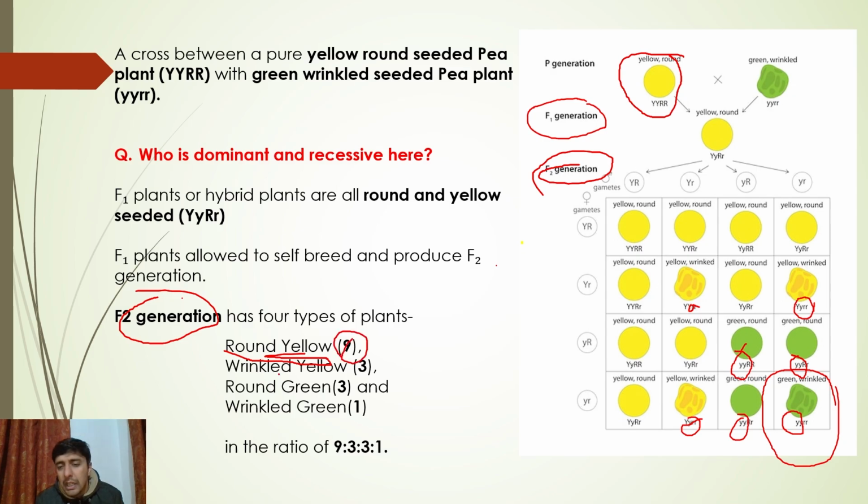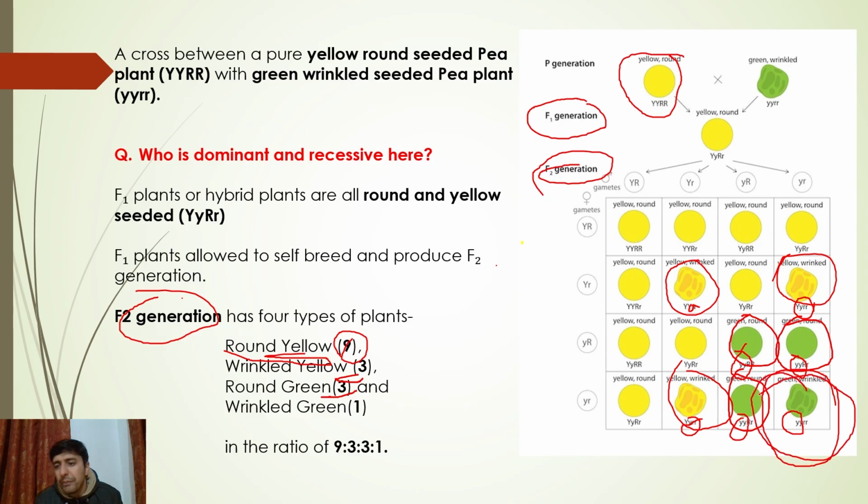Sir, what about wrinkled yellow? Those that are yellow but wrinkled, this one, this and this. We have 3. Round green: 1, 2 and 3. We have wrinkled green: 1, this one.